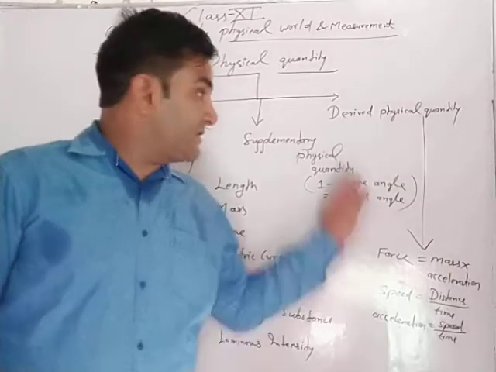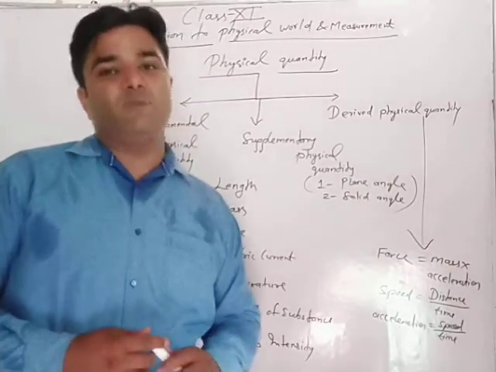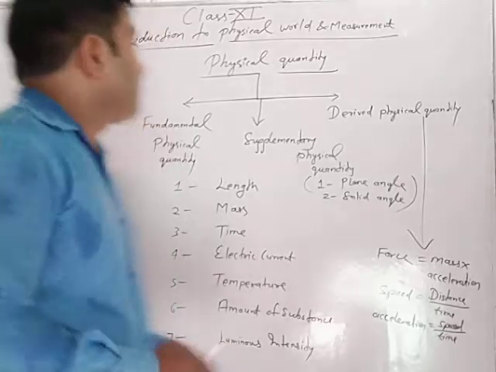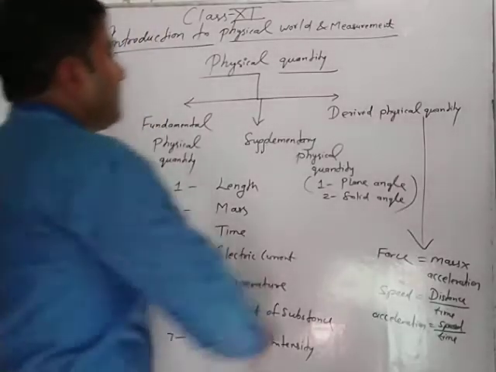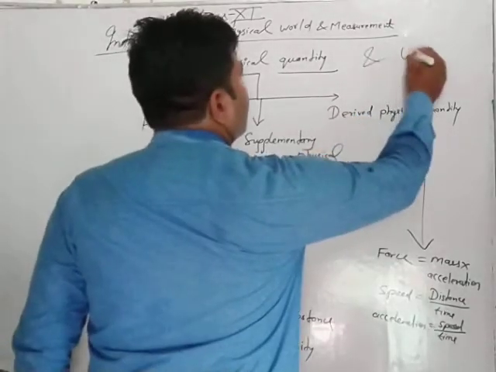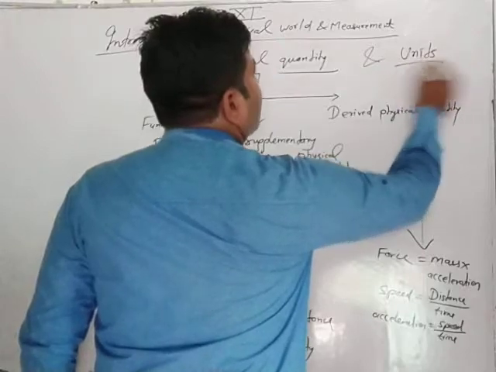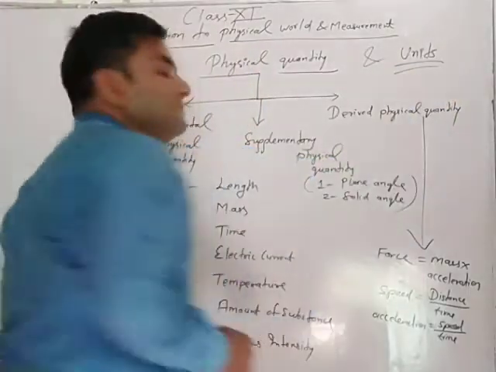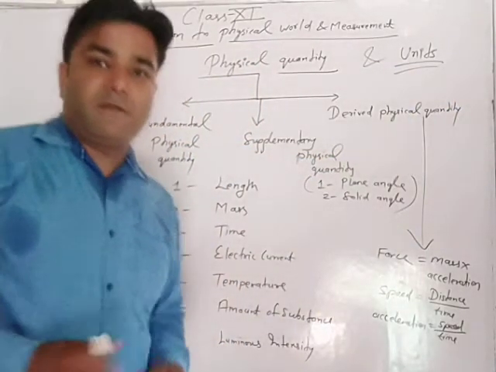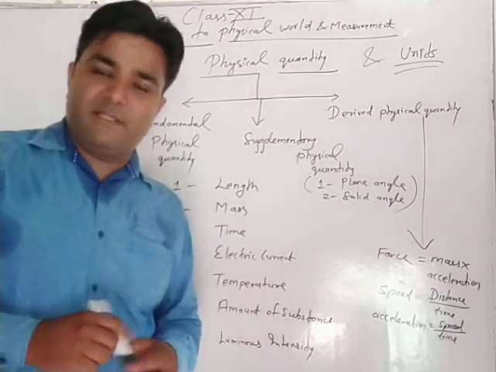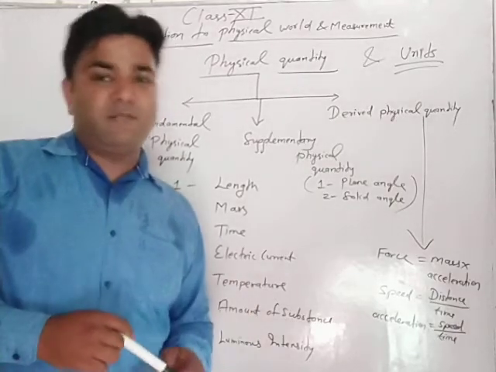And just after physical quantity, the concept of units. Listen again. Units means what? Whenever we have a physical quantity, there is also a requirement for measurement in order to measure it.